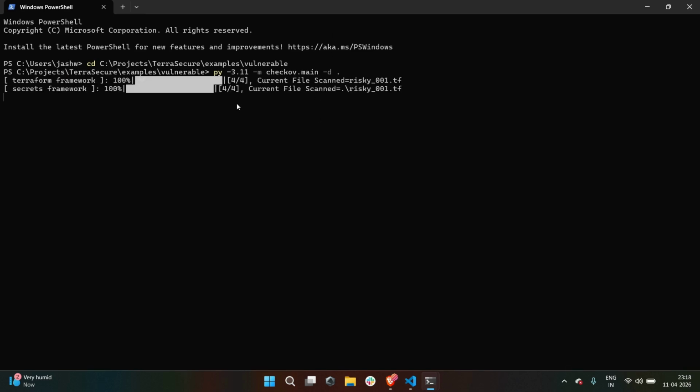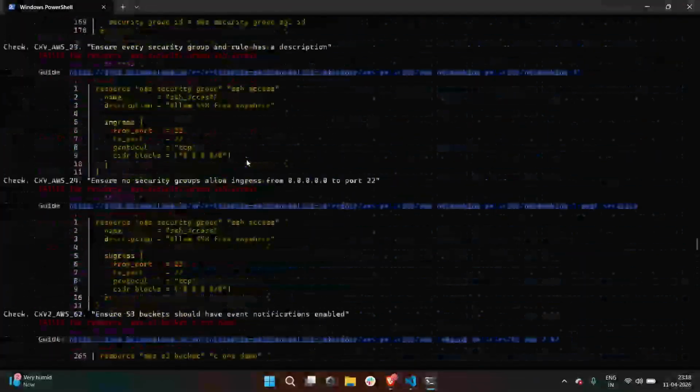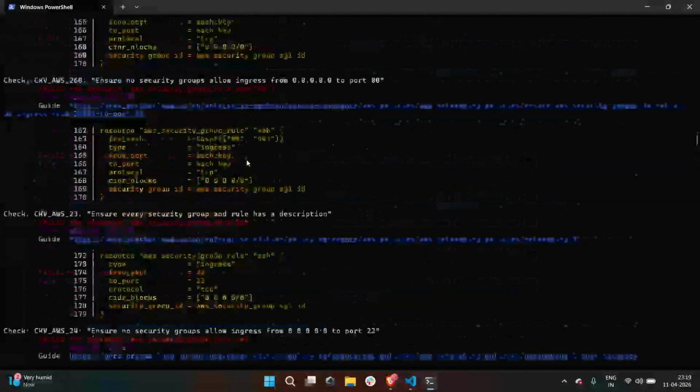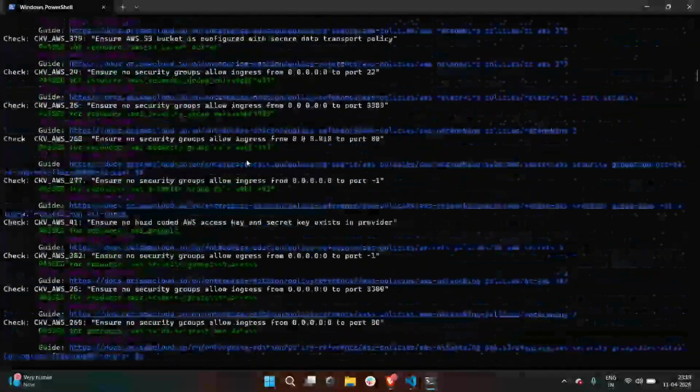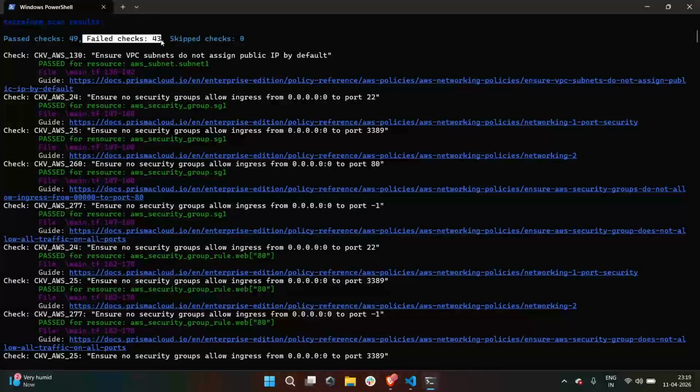Yeah, the results started flooding in. Line after line, alert after alert. This is just a sample example file that contains only 15 Terraform resources. And yeah, failed checks are about 43.